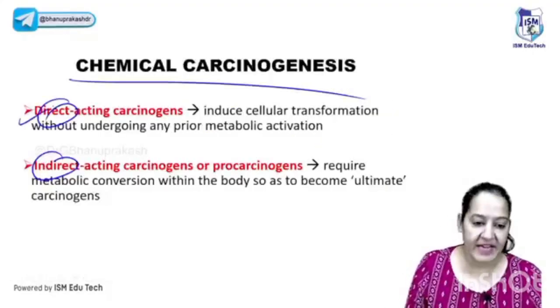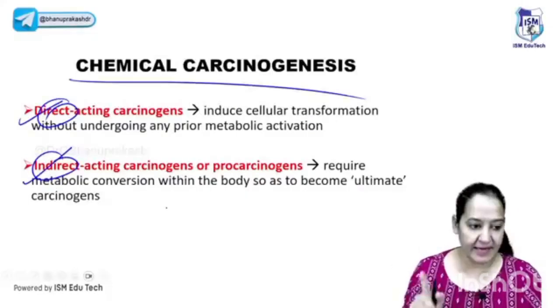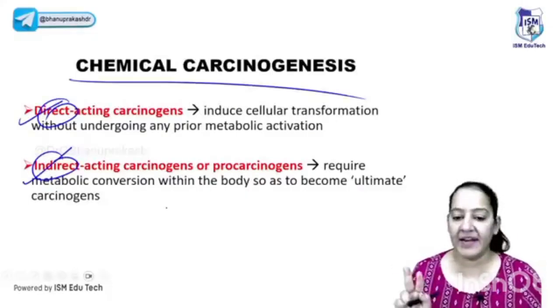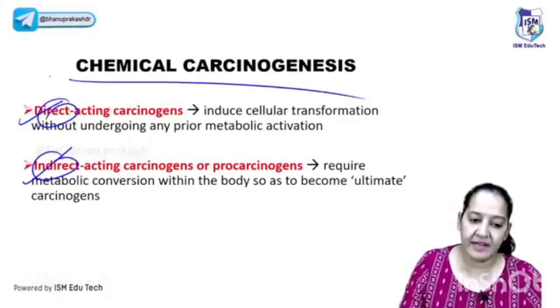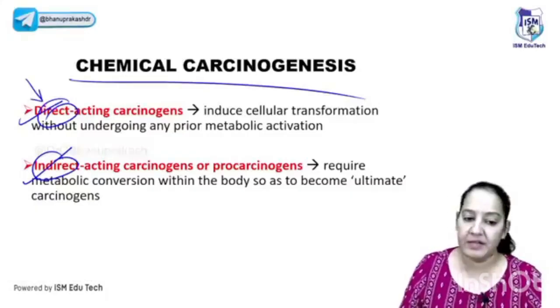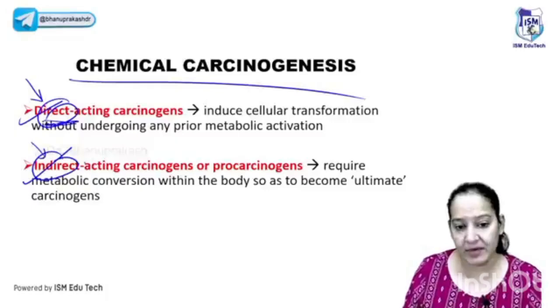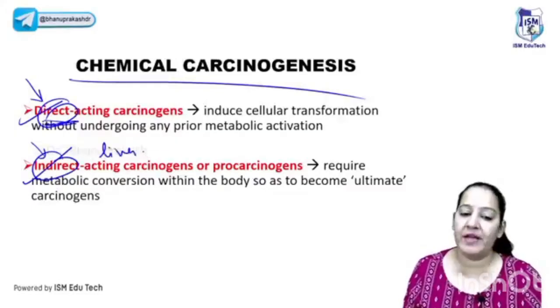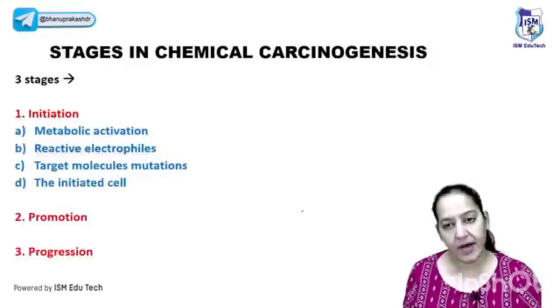So there are two types of chemicals, direct and indirect carcinogens. What do you mean by direct? They directly go into the body and induce mutation. They go to the target organ and induce mutation. Indirect ones are inactive. First they go to the liver. They become activated inside the human body. After that they go to the target organ and cause cancer. Right?